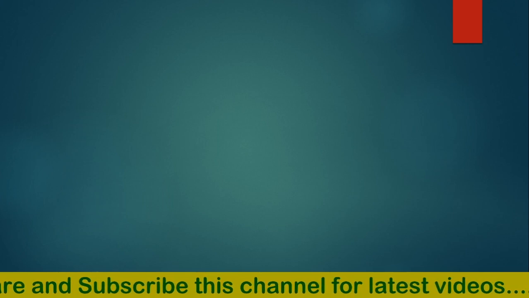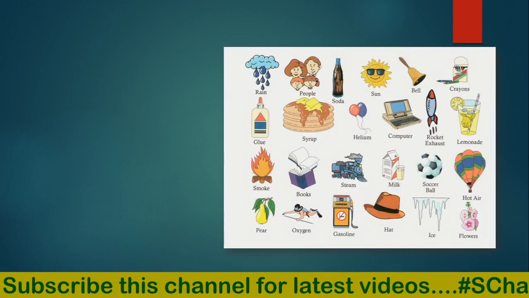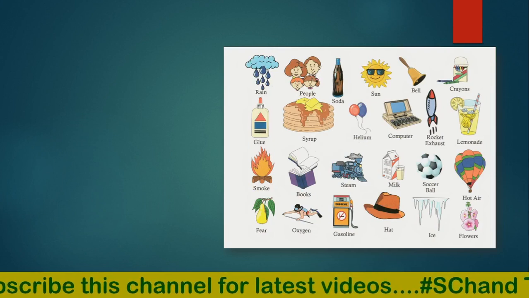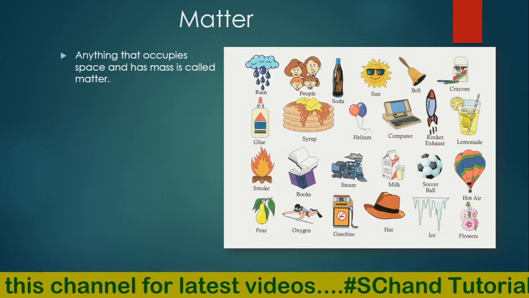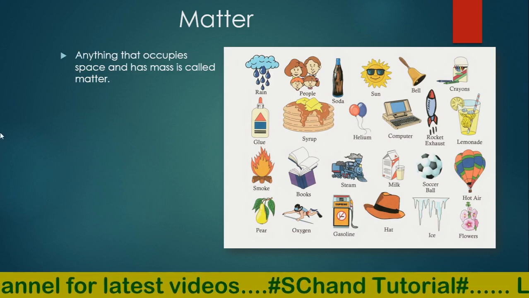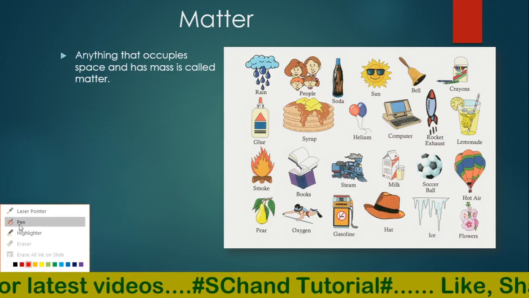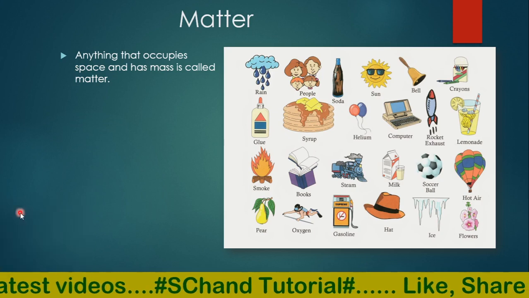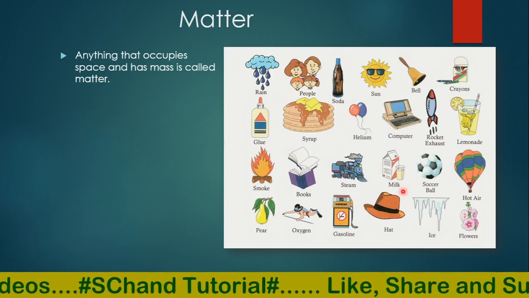So what is matter? From your previous class you have the knowledge about matter: matter is anything that occupies space and has mass. All those things which have mass and occupy space are called matter.